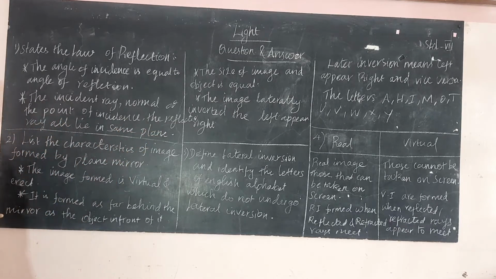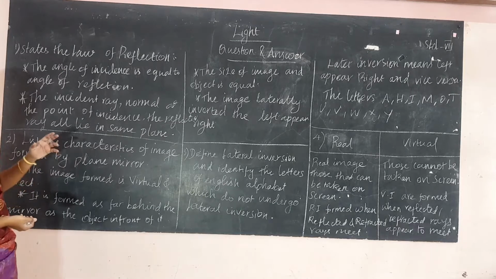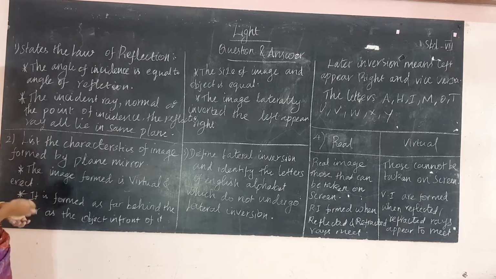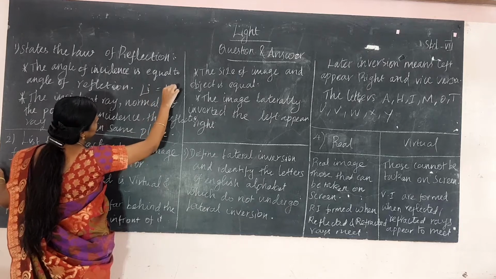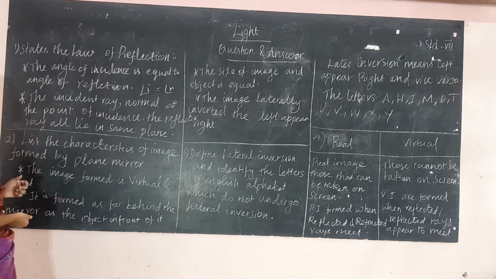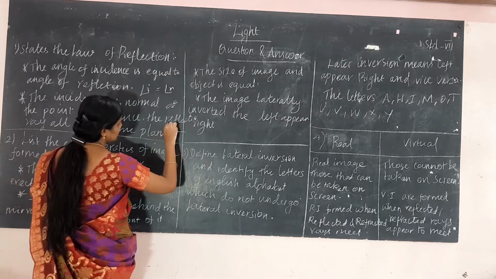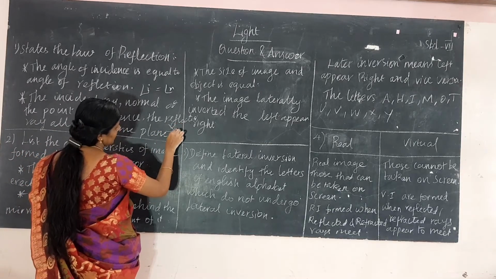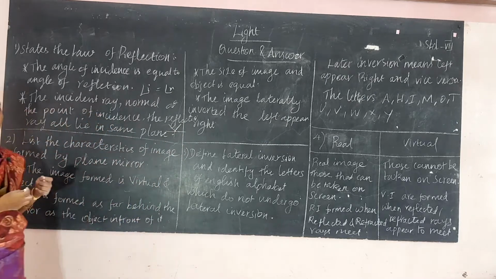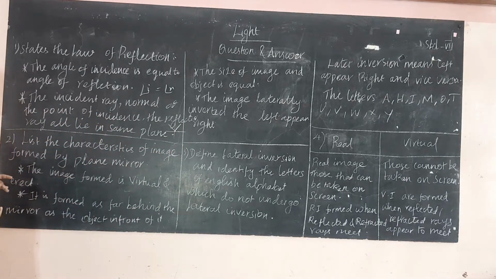State the law of reflection. The law of reflection has two conditions. The angle of incidence is equal to the angle of reflection. The incident ray, the normal at the point of incidence, and the reflected ray all lie in the same plane. This is the law of reflection.